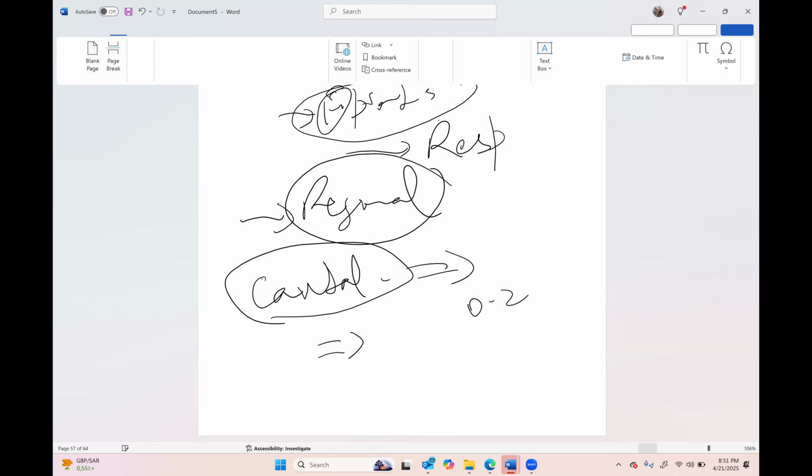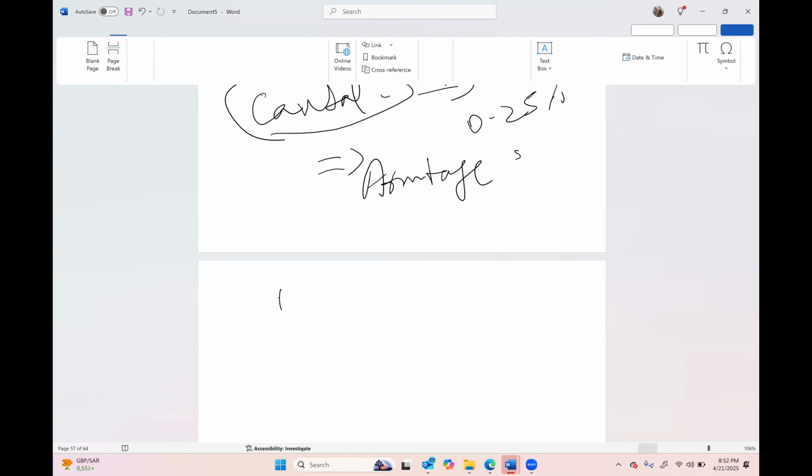Usually we are using 0.25%. And there is an Armitage regime. Can anyone remember the Armitage regime? Sir, 0.5 ml per kg up to lumbar, according to, 0.5 to 1.25 ml per kg, according to the level you are requiring.